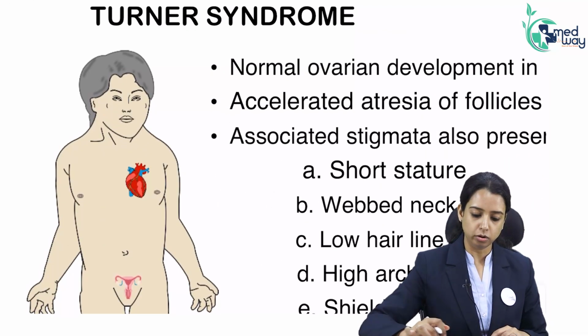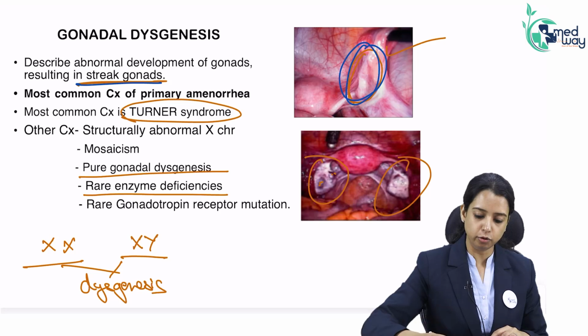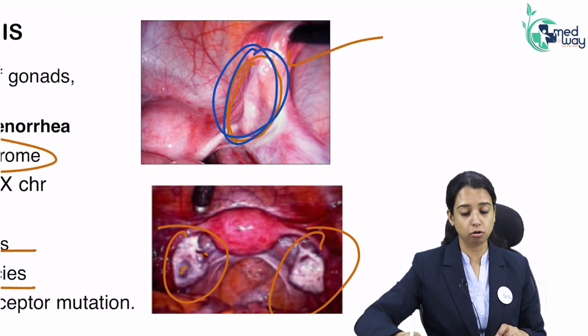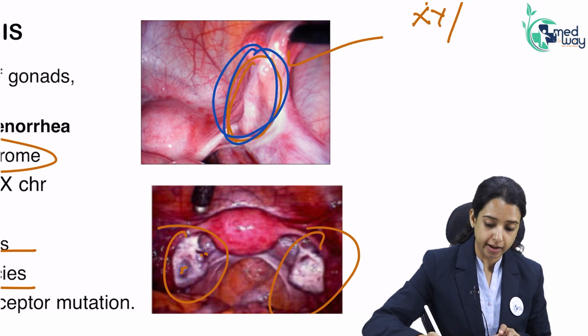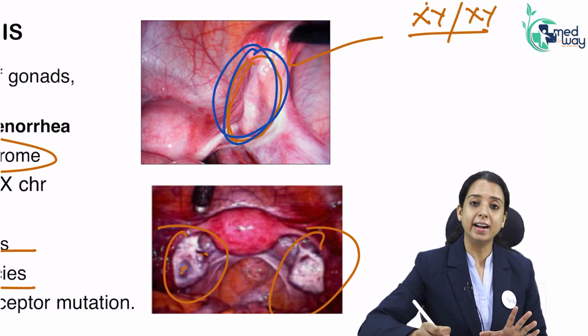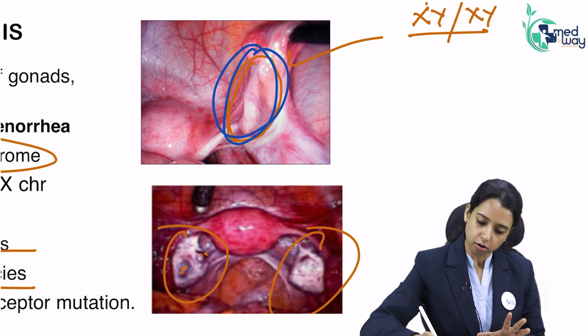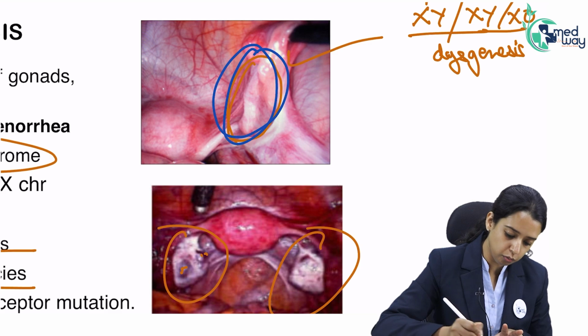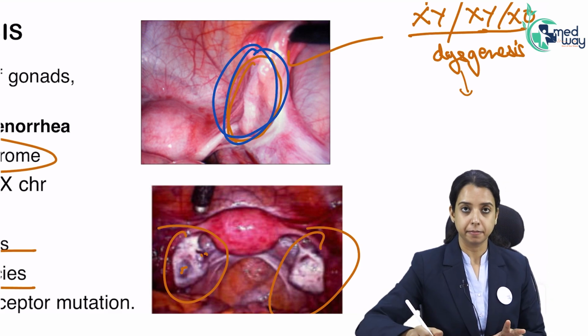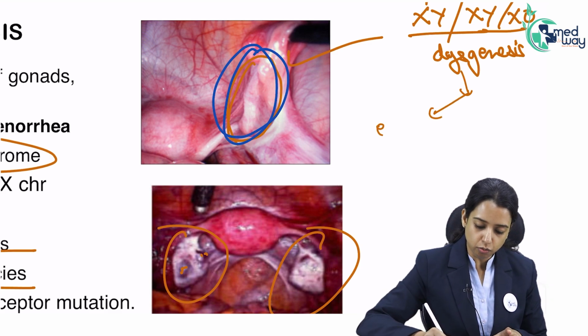So first I just want to discuss how the patient of gonadal dysgenesis will present. Since it is the most common cause, we have to know. A girl or maybe a boy, XX or XY, gonadal dysgenesis has happened, or even take X0, whatever it is. Whenever there is dysgenesis, it means your gonads are not working fine. What will happen? There will be no estrogen secreted,